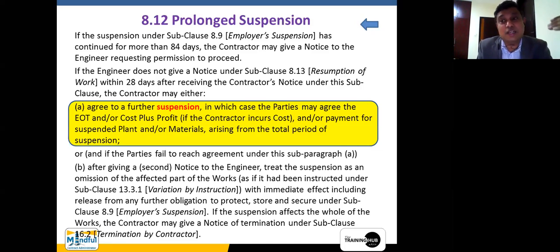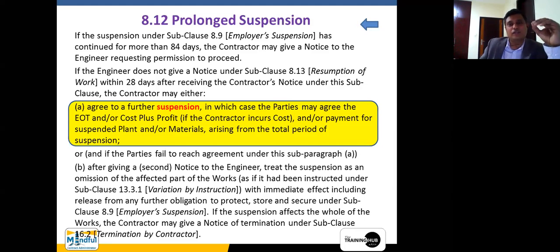The contractor might have already quoted for another project, thinking that this particular project will end within a month's time. But he could not do that one. He has been awarded another project. Now he has to buy another contractor's equipment, let's say an expensive excavator, because of that. So a prolonged suspension is a larger spear than just the suspension. That is why it says if the suspension under subclause 8.1 has continued for more than 84 days.